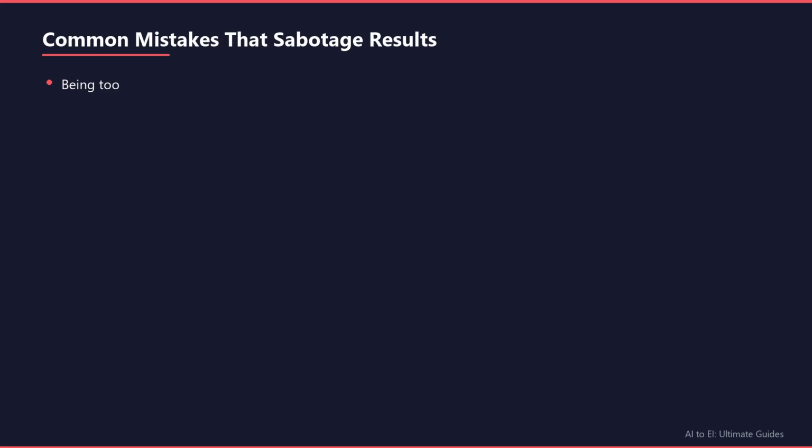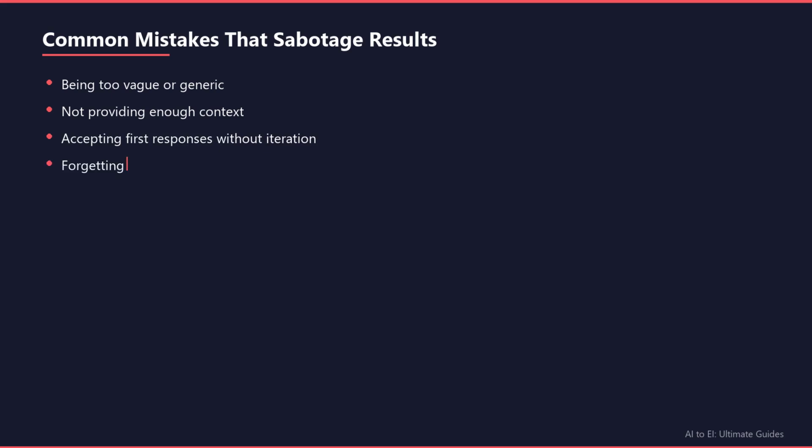Let me share the mistakes I see constantly. Being too vague kills results. "Help me with my business" tells us nothing useful. Not providing context means we're guessing at what you need. Many people accept our first response when iteration is where the magic happens. Push back, ask for alternatives, request improvements, and please, always fact-check anything important.